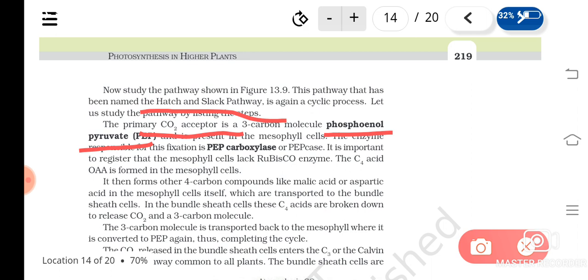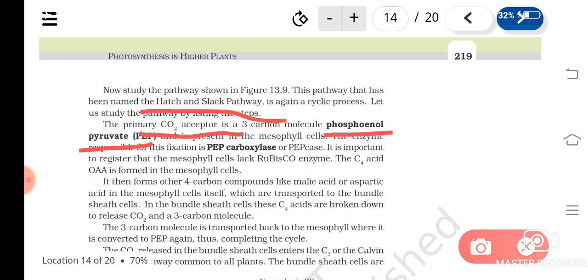The bundle sheath cells are around the vascular bundle, which contains xylem and phloem. The other mesophyll cells contain PEP. And the enzyme needed for the fixation is PEP carboxylase, instead of rubisco.